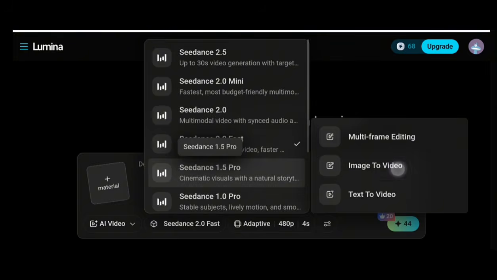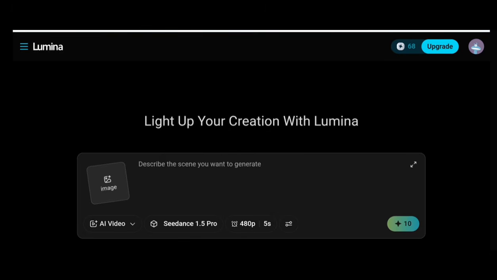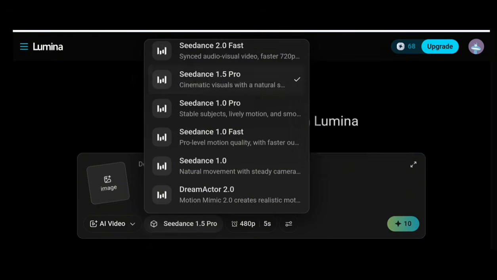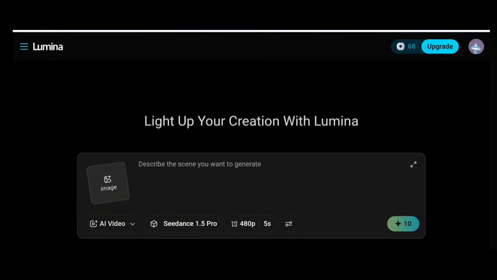So whatever model you want to use, you can actually go ahead and use it. You've seen all the costs on this platform, but it gives you access to generate videos, test the platform and see if you like the output. So we'll use the Seedance 1.5 Pro. The Seedance is 10 credits, and you have 68 credits given to you by the platform. So when you click on this 480 pixels, we have to set it up.